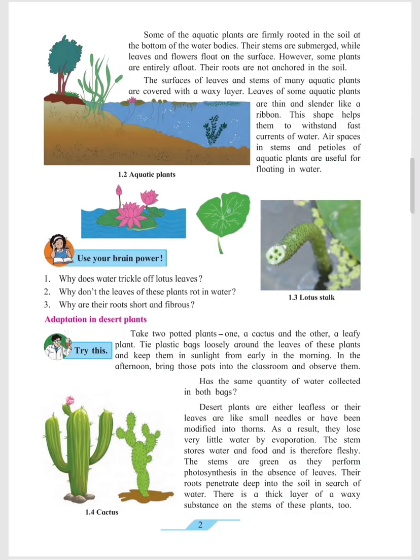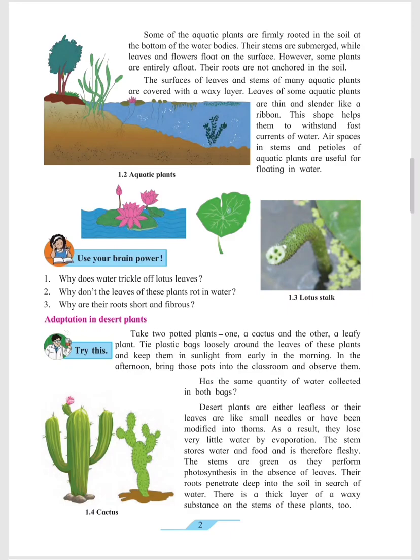What is basically adaptation? Gradual changes occur in the body parts and also in the behavior of organisms, which help them to adjust to their surroundings. Such changes are called adaptation. They take place over a long period of time.